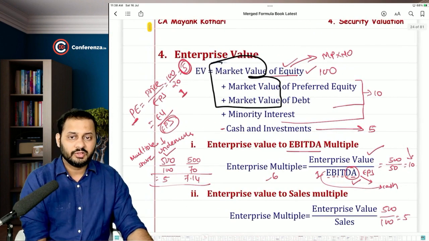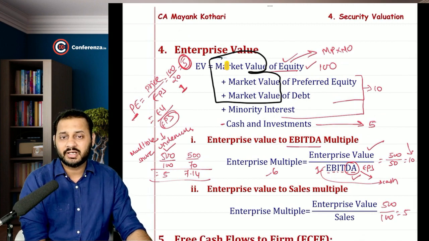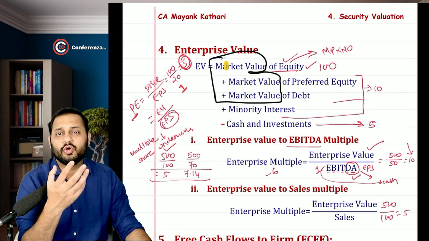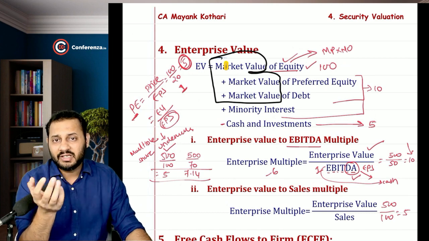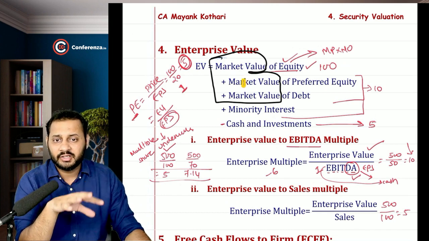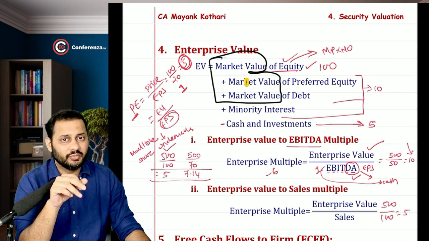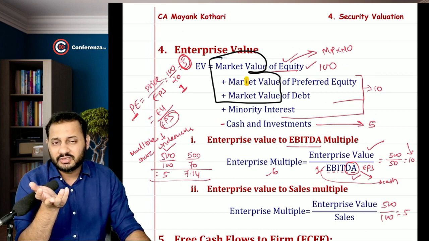Then we saw the formula of enterprise value. Why we discussed about the enterprise value? Because the market value of equity doesn't give us the true cost that we are paying to buy the company. After paying the equity cost, we also pay to the preferred equity and value of the debt also. So these also become the liability to us, which will result into the cash outflow.